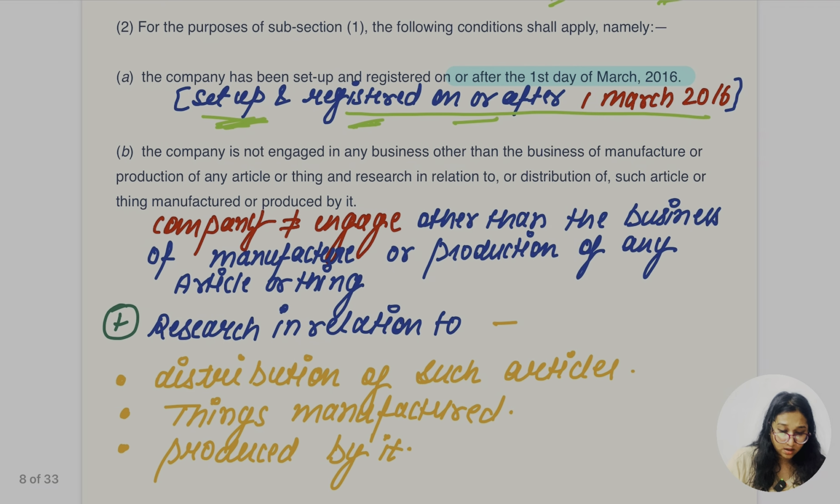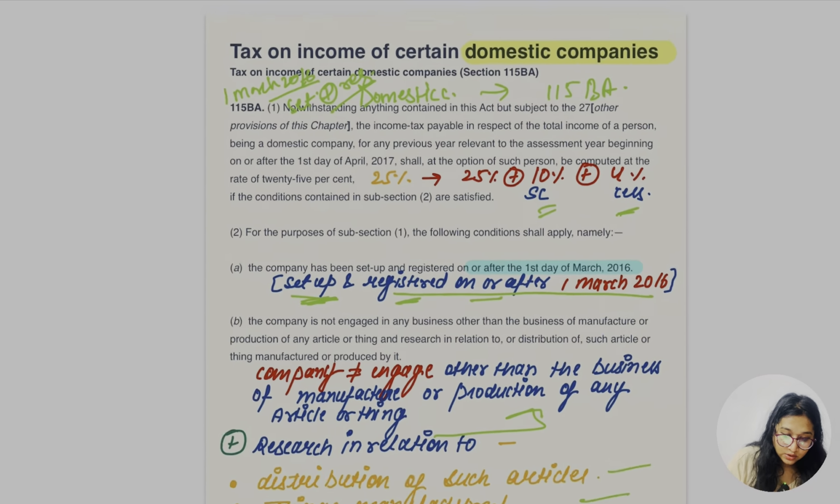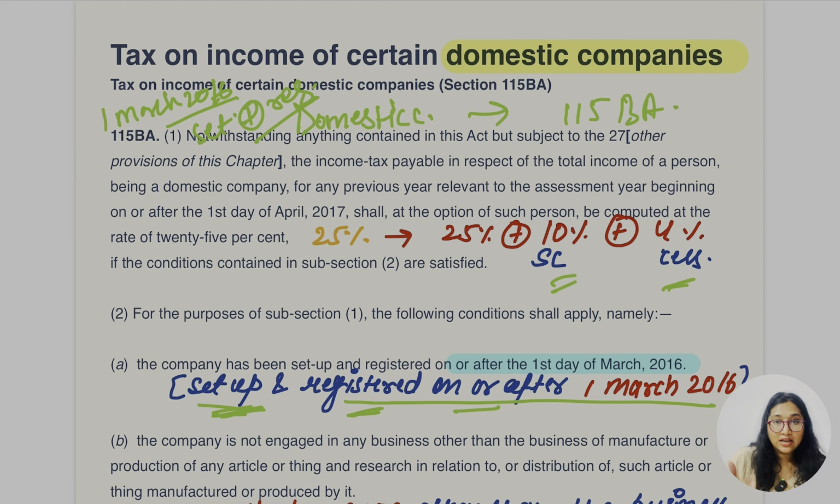Okay, but the company should not be engaged in any business other than the manufacture or production of any article or thing, plus research in relation to this. Which thing? Manufacture or production of any article or thing. They can also go for research in relation to this, and distribution of such articles or things manufactured or produced by it. So yes, let me read this section now.